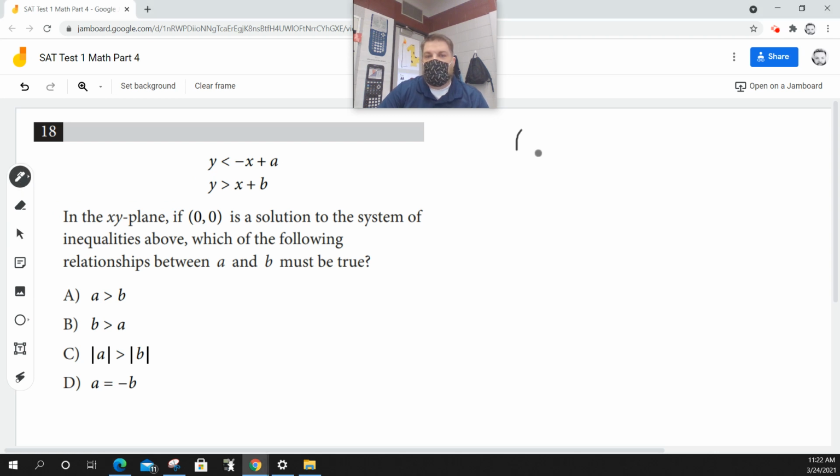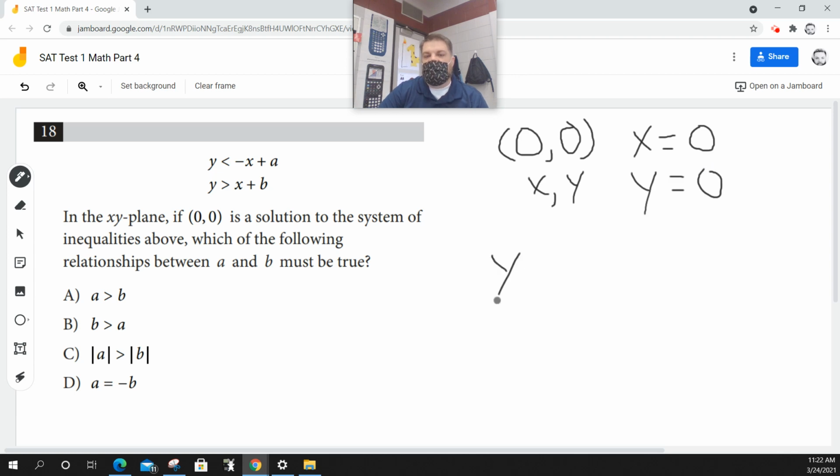So what they're saying is 0, comma 0 is a solution. That means that x, comma y is 0, comma 0. In other words, x equals 0, y equals 0. So if I take the first inequality, y is less than negative x plus a, I can plug in 0 for x.